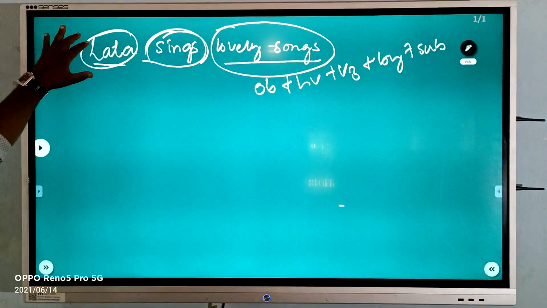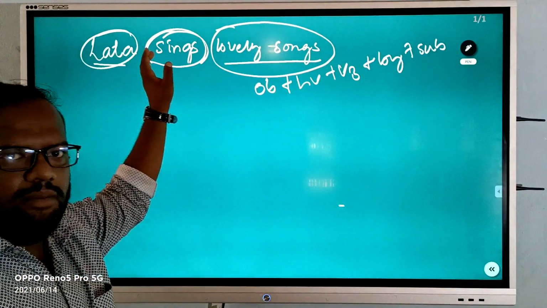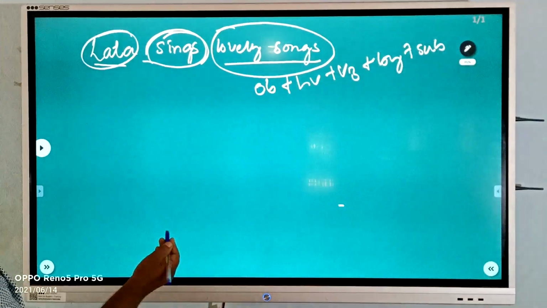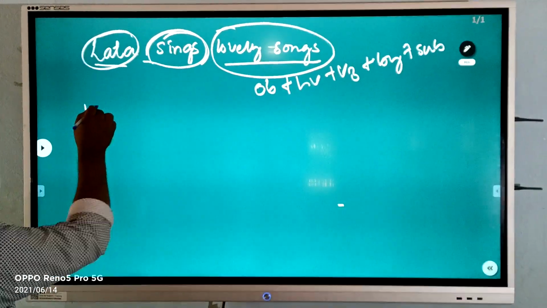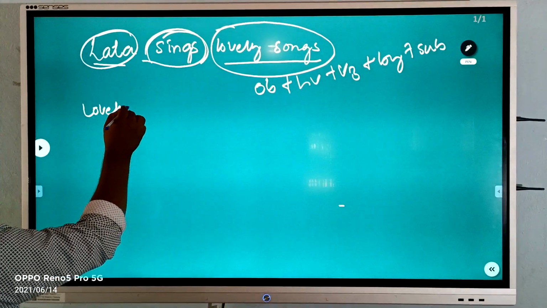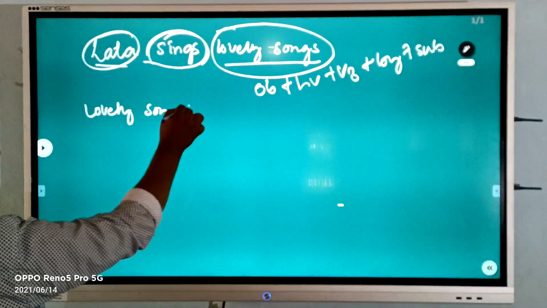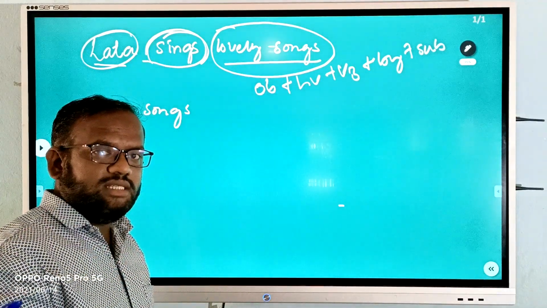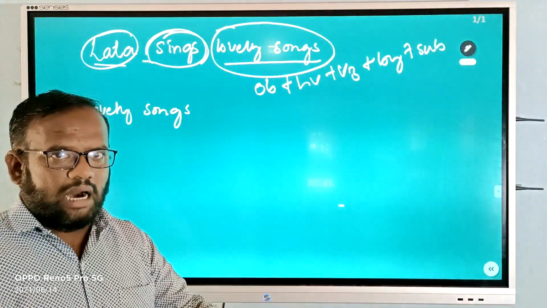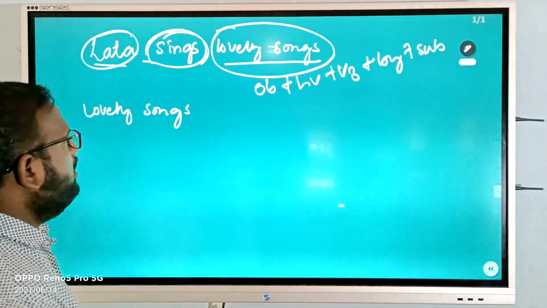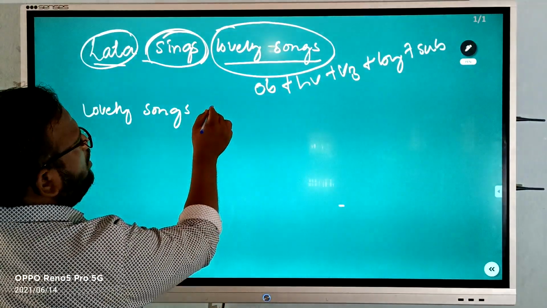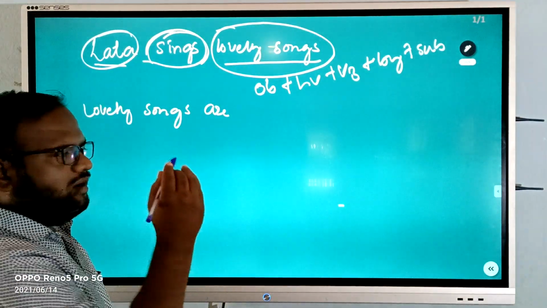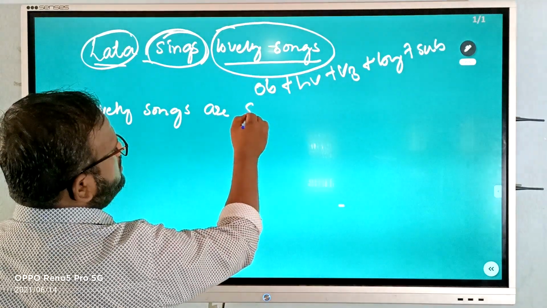So let me change this sentence into passive voice. It is in the simple present. When I am changing, it will become present continuous tense. So how will it be? Lovely songs. It is in the plural form. Okay, lovely songs. What will be the helping verb? Present continuous tense helping verb, what will it be? Is, are or am. Which is suitable here? Definitely are. Lovely songs are sing, sang, sung. Lovely songs are sung